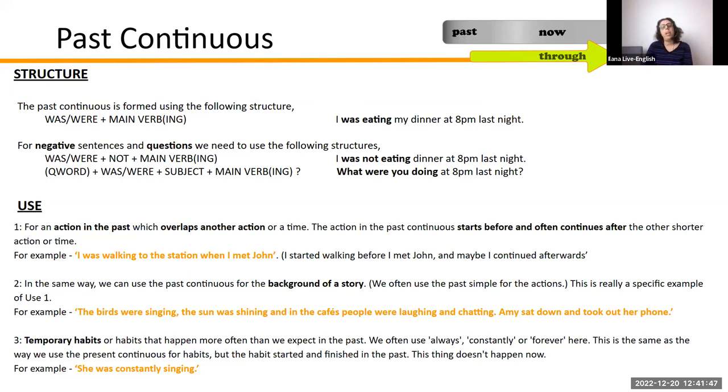And we often use the past continuous for temporary habits or habits that happen more often than we expect in the past. And with these, we use the words always, constantly, or forever. Okay, so for example, she was constantly singing. So it's a habit that happens quite a lot in the past.